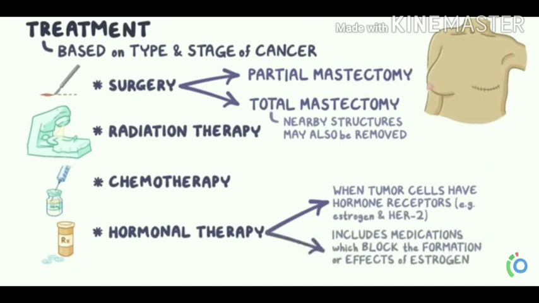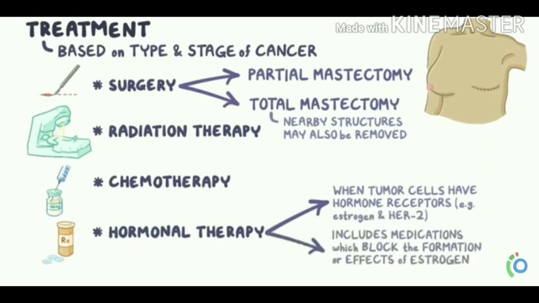In surgery, we are seeing two mastectomies, partial and total. In partial, only the affected part is removed. In total mastectomy, the tumor has spread to other nearby tissues, so the entire breast is removed. In addition, nearby structures like lymph nodes may also be removed if cancer has metastasized.